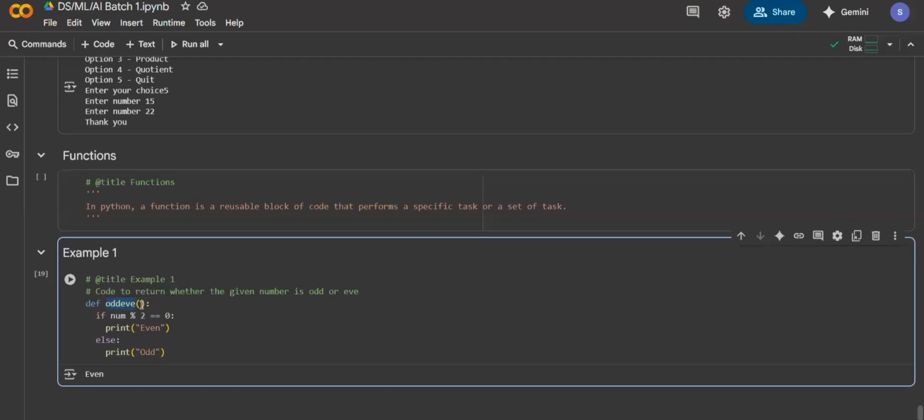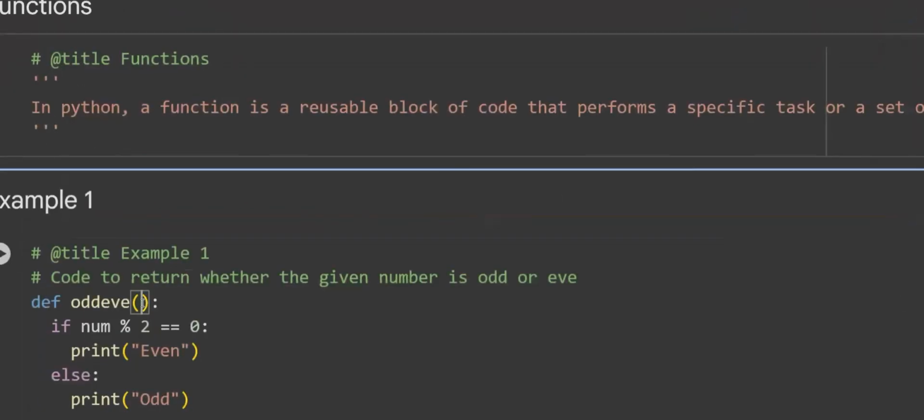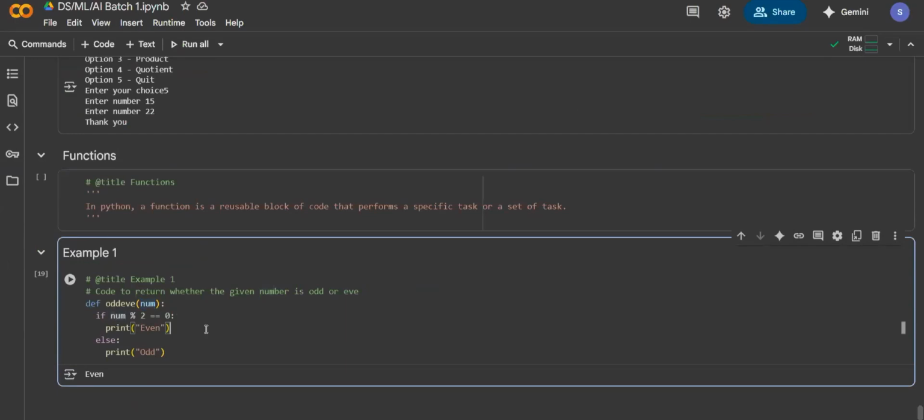Now, what are we supposed to provide inside this bracket? Inside this bracket, you are providing the number. You are providing the same variable name num that you have used in the if condition. Now this is called a parameter. Don't worry, I'll show you the syntax also. Now, if I run it, what do you think the output will be? Can you tell me what might be the output?